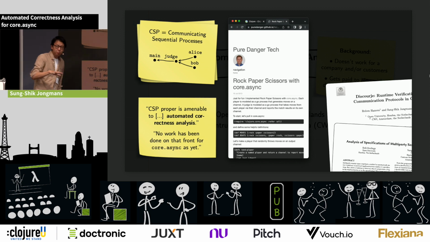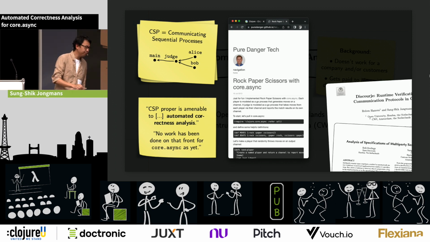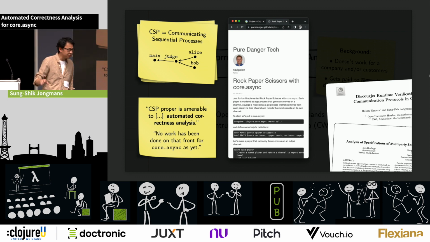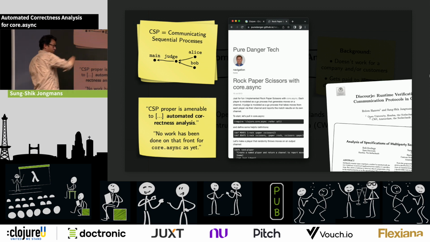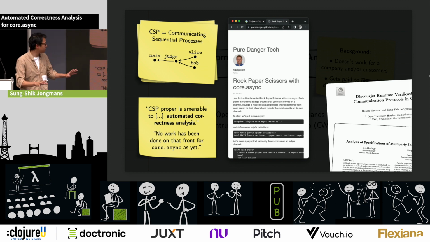We'll have 4 processes: Alice, Bob, Judge, and main. And the players are Alice and Bob, okay? So the idea is that Alice and Bob are both picking their own move, rock, paper, or scissors. And then they're sending information about this move through this channel of theirs to the judge. Okay? And then the judge is going to decide who is the winner and send the name of the winner to the main thread, and the main thread is going to print it to the command line. That's what we're going to do.